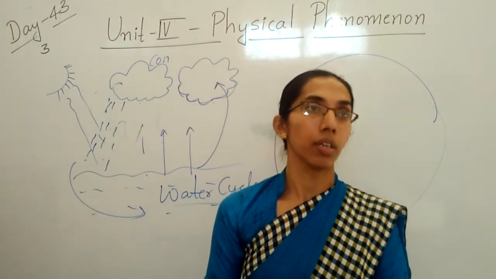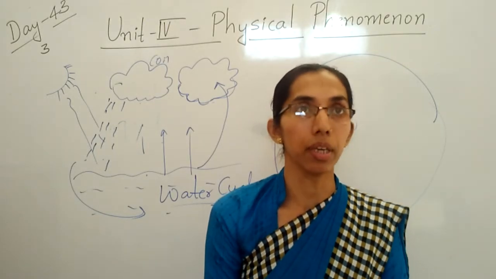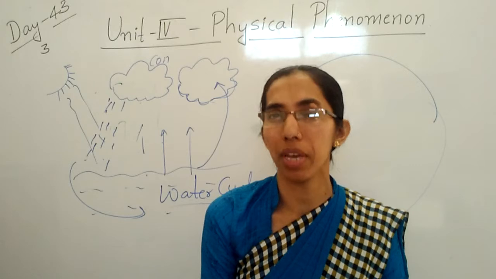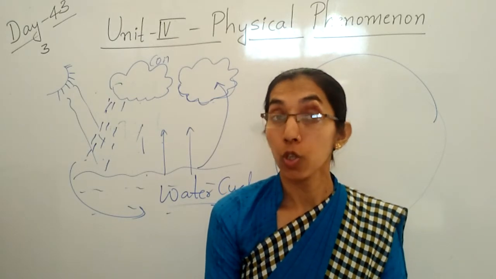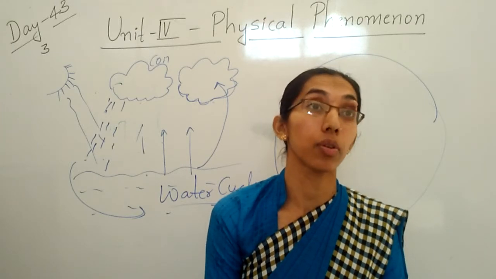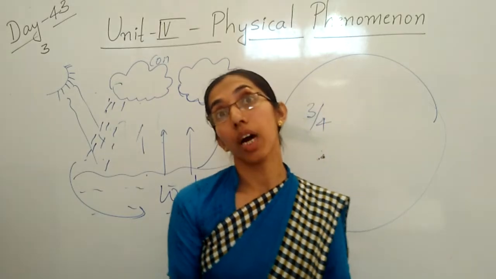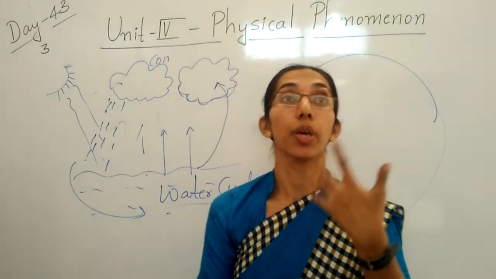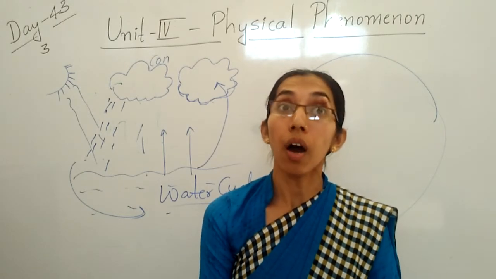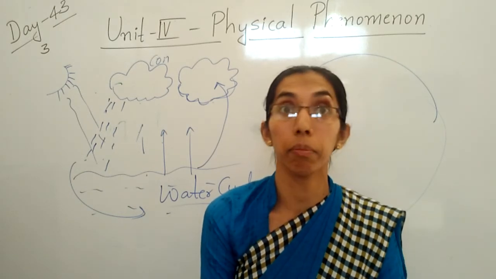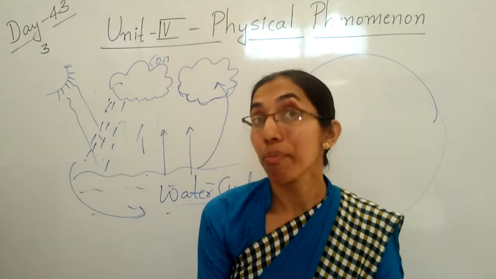Nowadays, what are we doing? We are making the water dirty by dumping, by throwing a number of waste materials in the water. You know, children? We should not pollute the water because fresh water is very little on the earth. We have to save it for the future also. We should not pollute the water by throwing things in the lakes, rivers, and ponds.